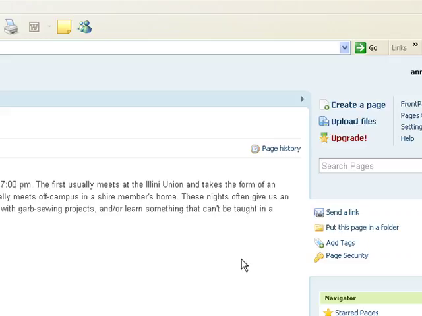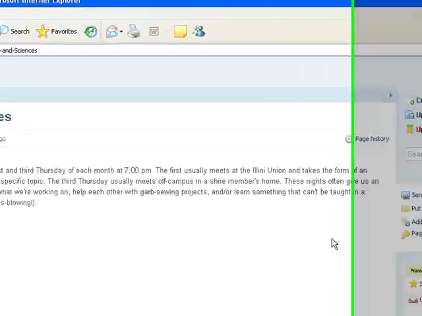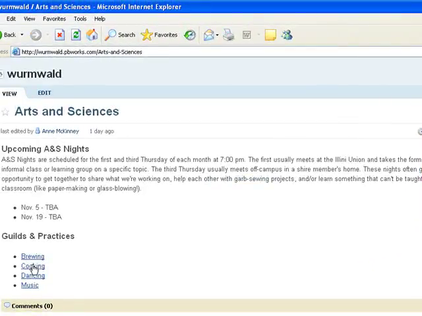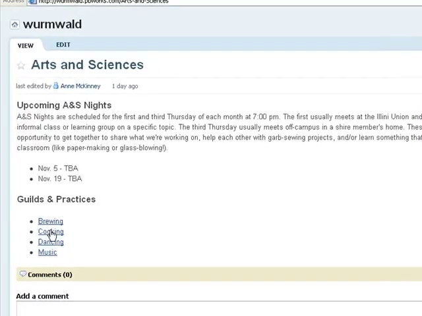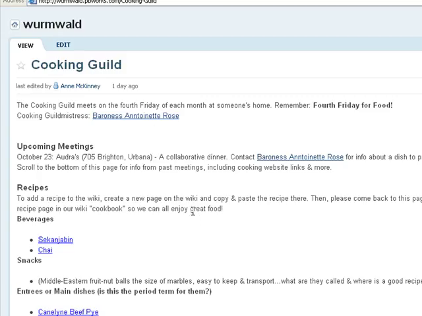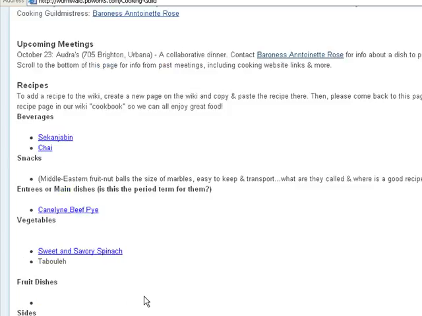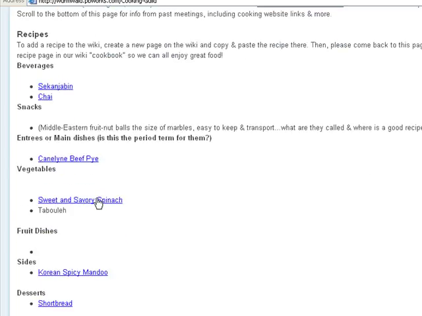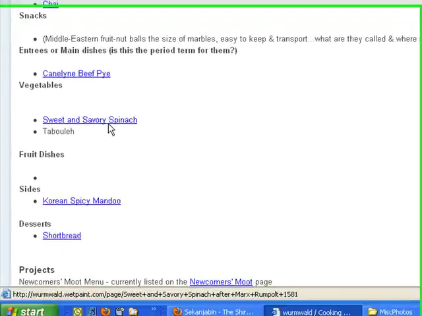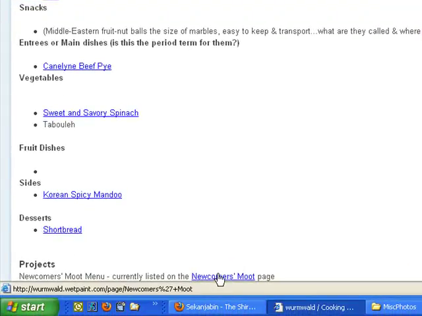But just to give you a very quick demonstration of how to create a page, I thought I would go to the cooking page, which is under Arts and Sciences. You can see that on this page we have links. Like I said, I just copied and pasted this all entirely from wet paint so far, so all of these links still go back to wet paint, which you might be able to see if you look at the very bottom of the page. You'll see the link direct to wetpaint.com.